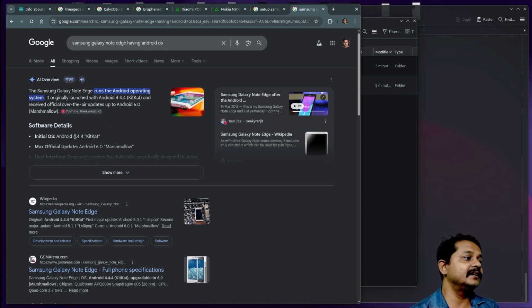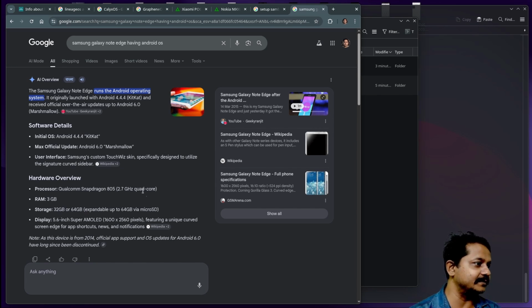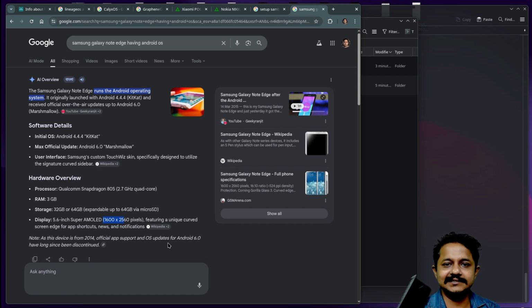By default it had 4.4.4 KitKat. It was the greatest operating system at that time, especially if you compare it with Nokia's Symbian or those things. It was much superior. It had updates until 6, and 3 GB of RAM. Still my daily driver laptop has 3 GB of RAM. The display resolution is such that my PC system does not have that many pixels. So to date, this device is supposed to be much more capable. Only one thing holding it back is the operating system.